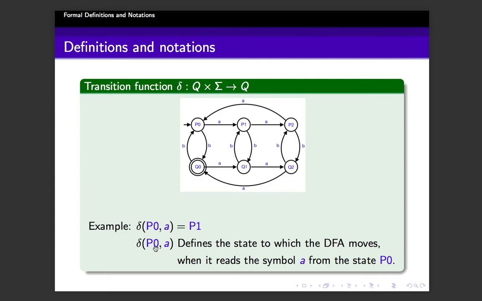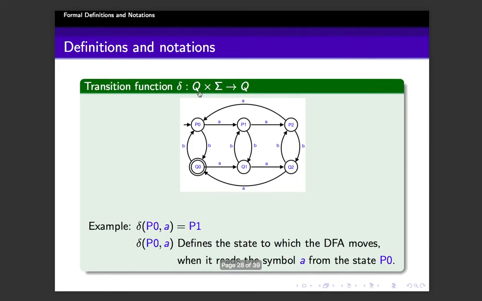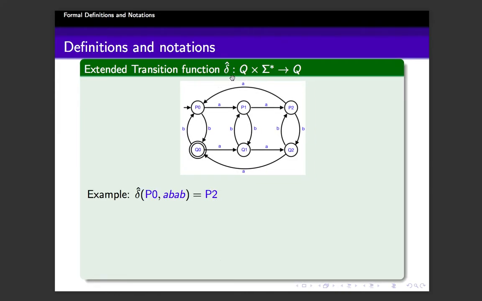Okay, now we are going to extend the transition function to define what is called an extended transition function. If you recall, in a transition function, you are reading only a single symbol. Extended means you are trying to find from a given state, if you read a string, one or more input or zero or more input, where will you go?